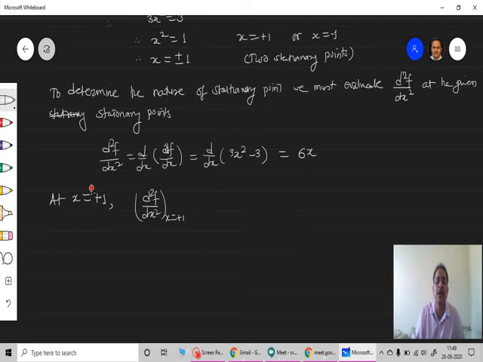Putting x is equal to plus 1 in this function, I'll get 6 into 1 is equal to 6, which is positive, and that's why this satisfies the condition: first differential is 0 and second differential is positive. So x is equal to plus 1 is the minima of the given function.